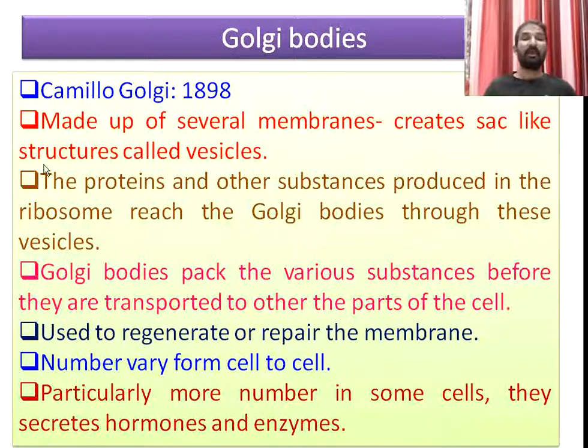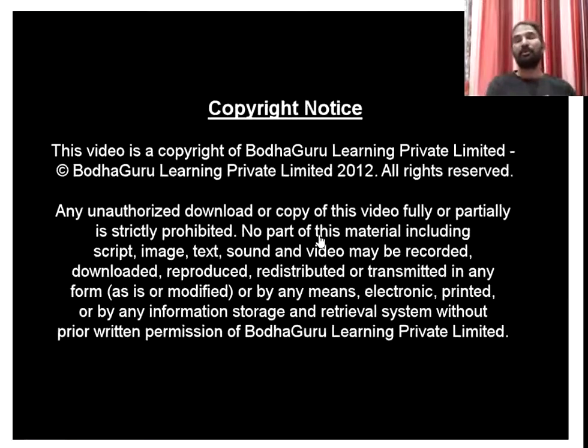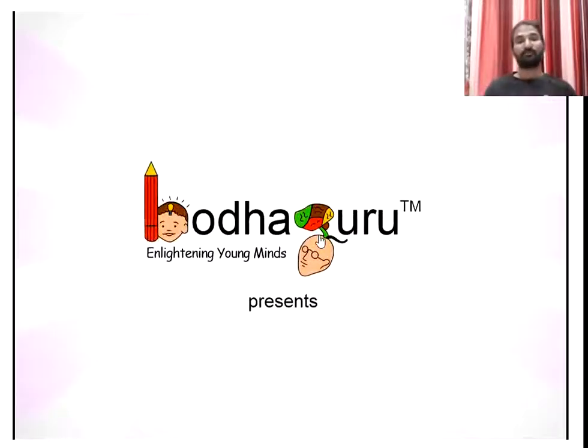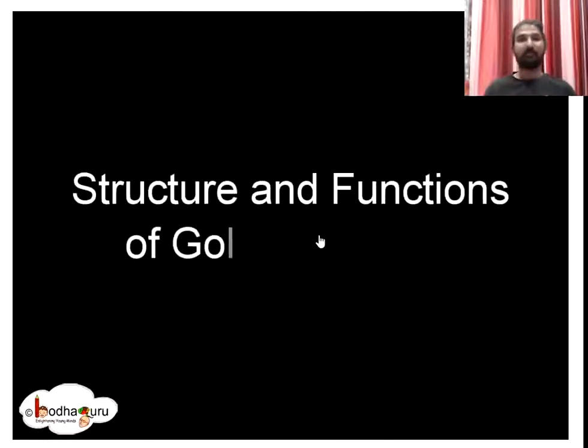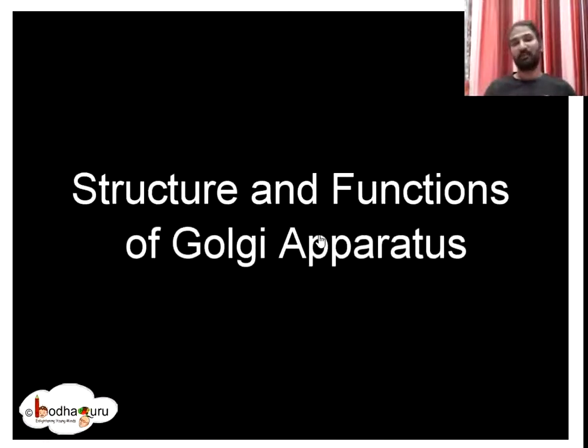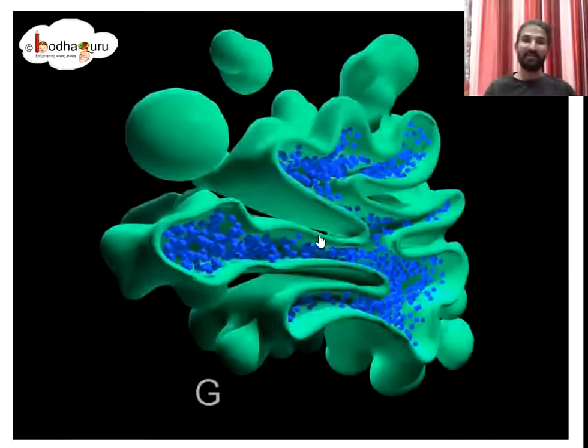Okay, especially where the Golgi bodies are more in number in any cell, that cell is mainly involved in the secretion of hormones and enzymes. Okay, just see the video now. It shows the structure and functions of the Golgi apparatus, which is also called Golgi bodies and was previously called dictyosomes.